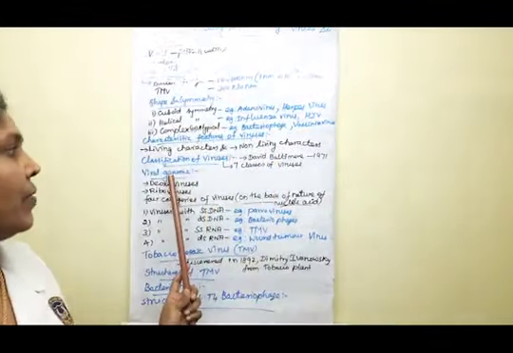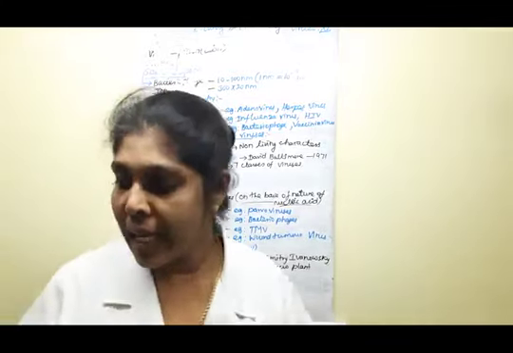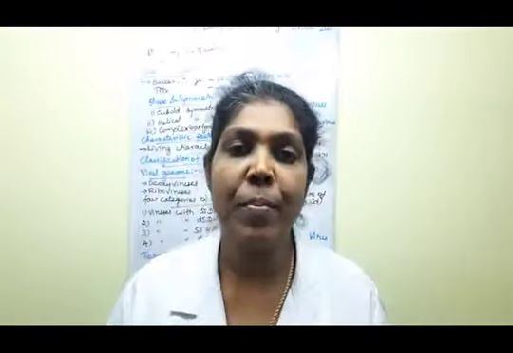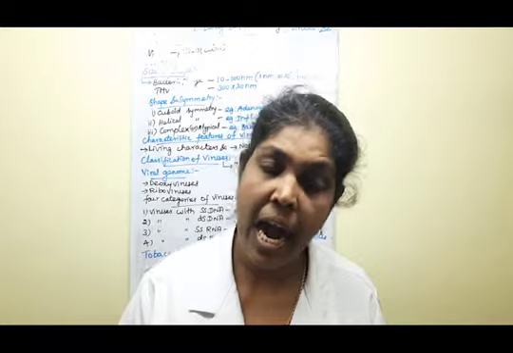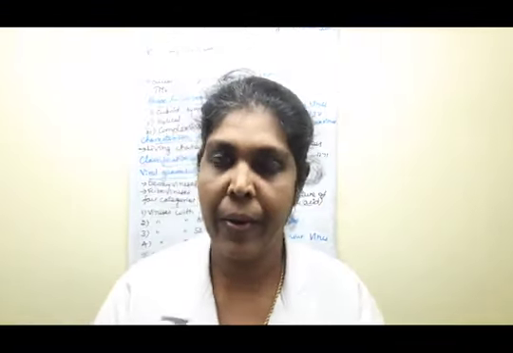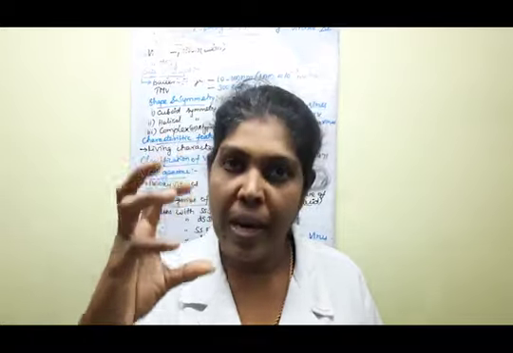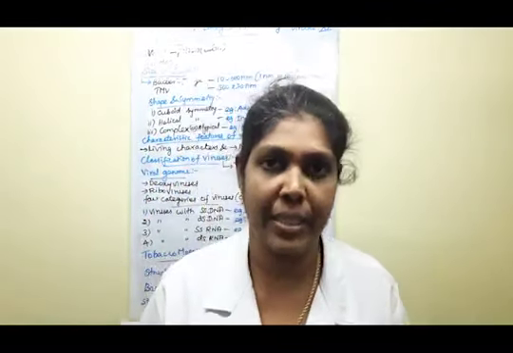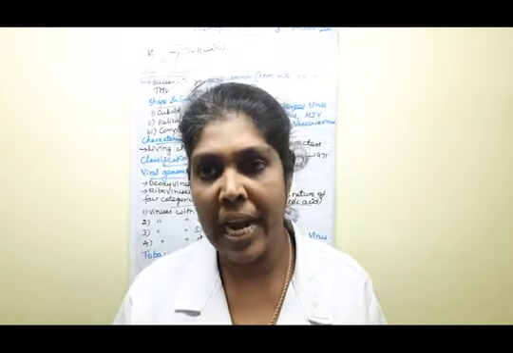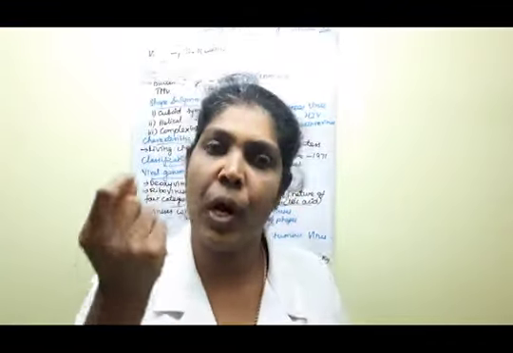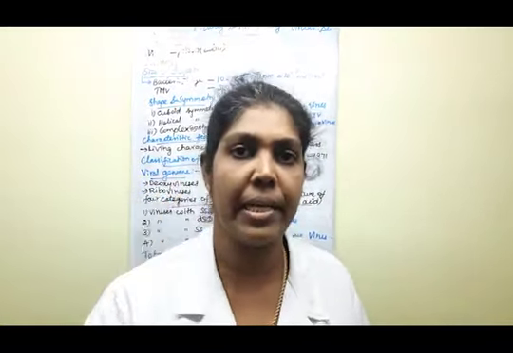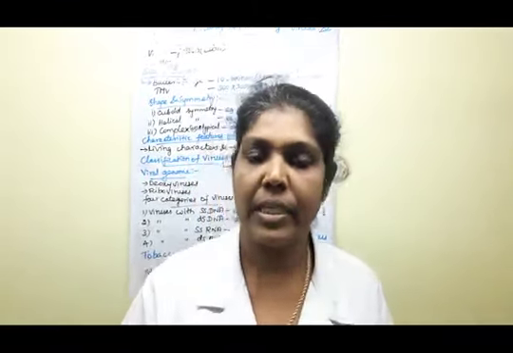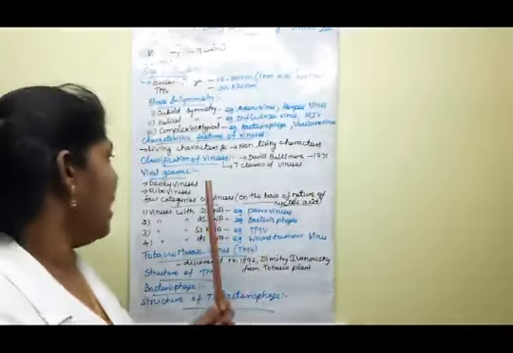Yes. Next, the viral genome. Already I said that viral genome means any one of the nucleic acids is present, either RNA or DNA molecule. It may be single stranded or double stranded. It may be helical, linear, or circular in form. Whatever it is, these are the shapes present in the RNA or DNA material. Clear, children? Yes.